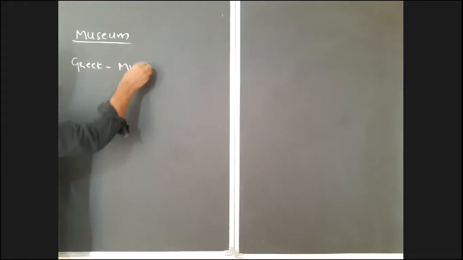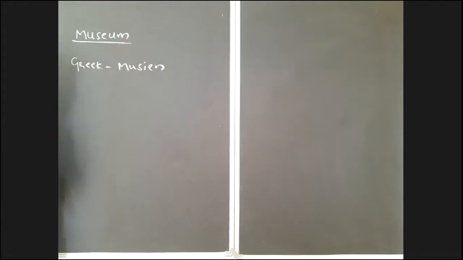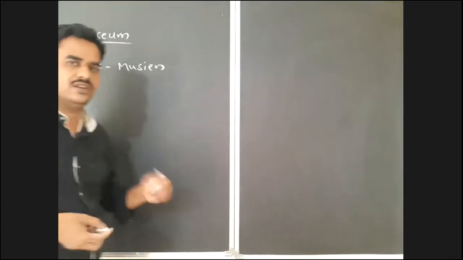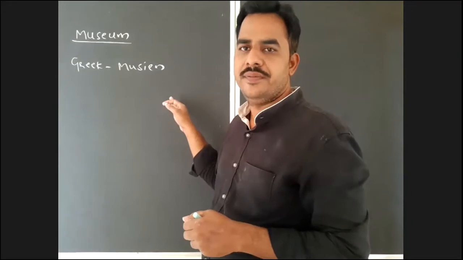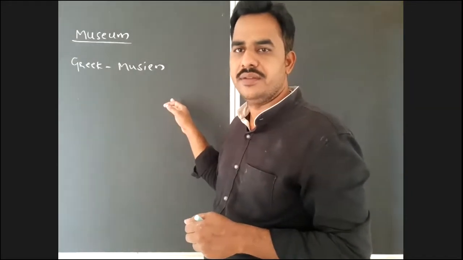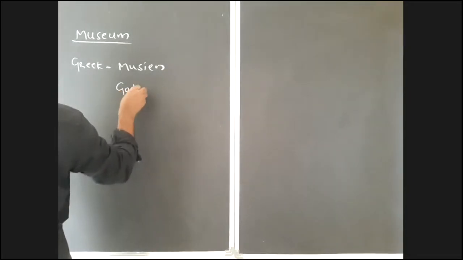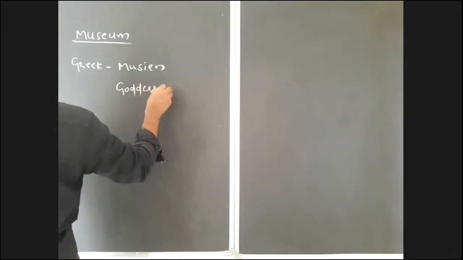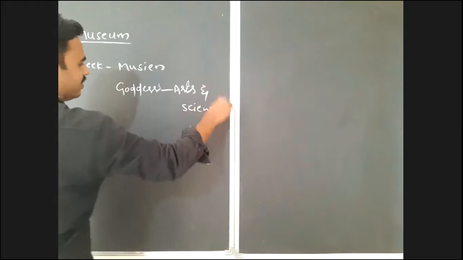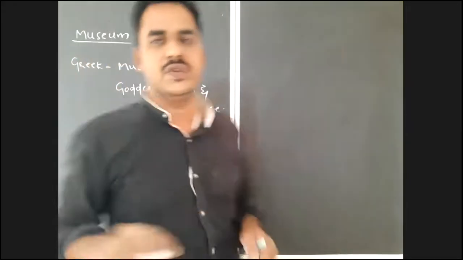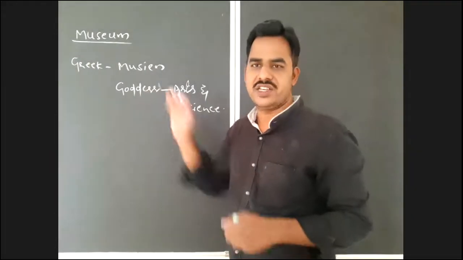Maybe you all know that the majority of science words are derived from Greek or Latin languages. So here the word museum came from a Greek word musein. In Greece, there is a goddess of arts and science, and the goddess of arts and science in Greece is Musein.